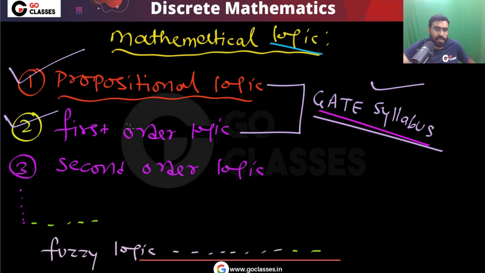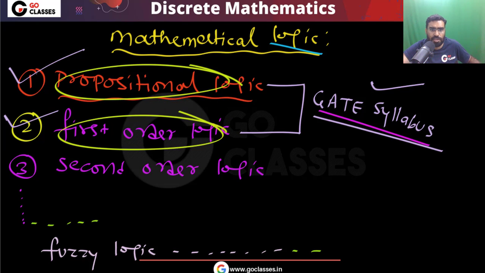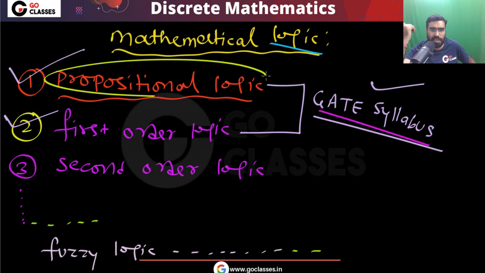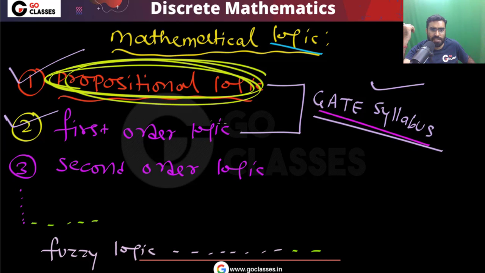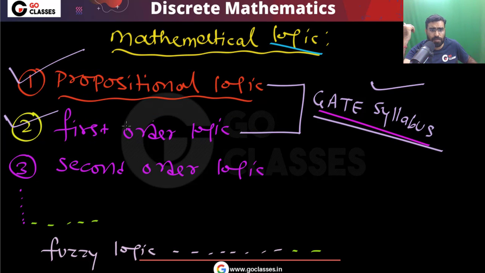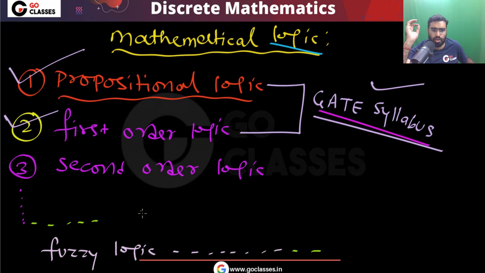Now you might be thinking, sir, what is the difference between these two? We will focus on these two, but what is the difference between them? That we will see. Don't worry about it. We will see the definition of propositional logic, the definition of first order logic, and their comparison. We will see how they are different and why they are different. Which logic is more powerful? All these things we will study after some time, so don't worry about it.